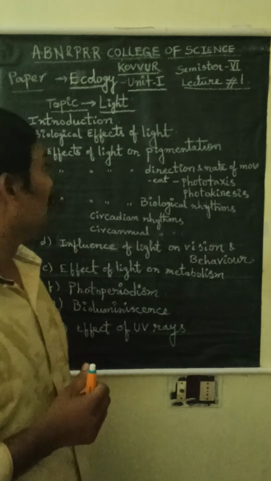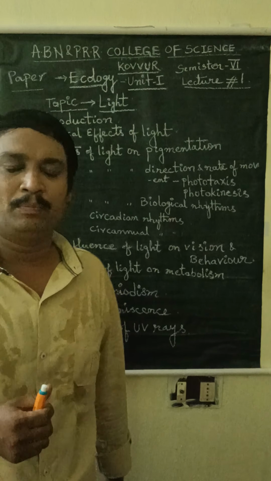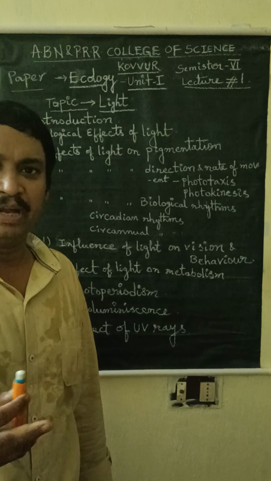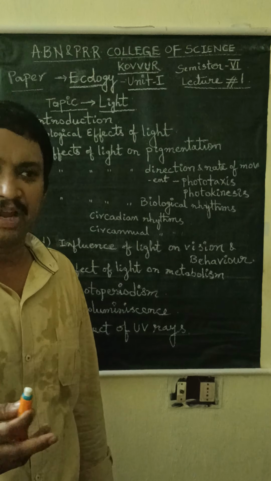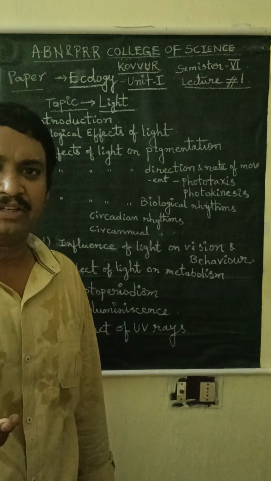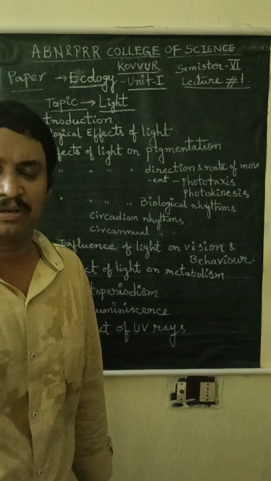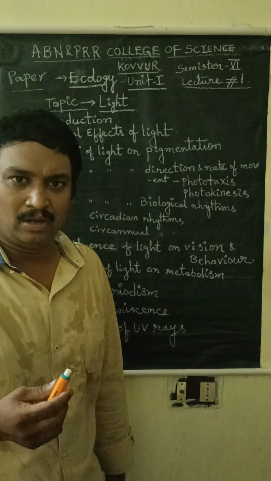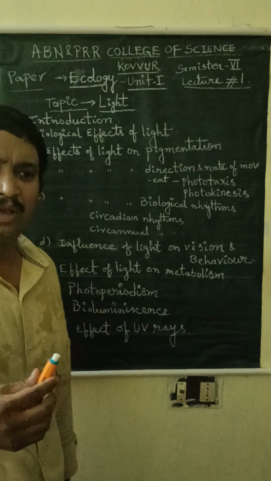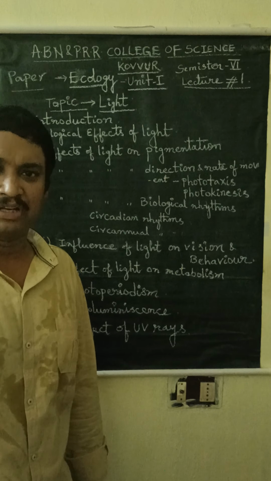And here in the ecology there are 2 important components or 2 important factors, and one is abiotic factor and another one is biotic factors. Abiotic factor means those are the factors which are not having any life, they are called abiotic factors or non-living factors. And another one is the biotic factors. Biotic factor means those are the organisms which are having a life.